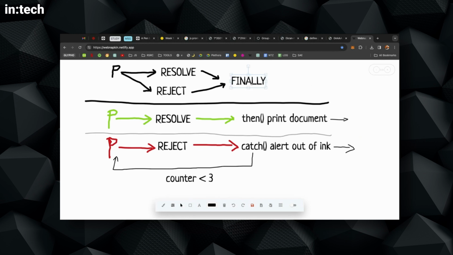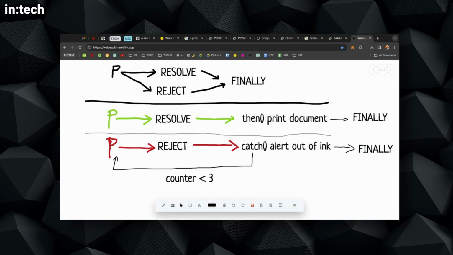So think of the first one being on Monday and the second one being on Tuesday. They cannot happen at the same time. They are different things that happen in linear fashion. So both of them, both promises, can either resolve or reject, handle the error or handle the success, and then finally they will both reach the end point. So we will go to the finally in both cases.